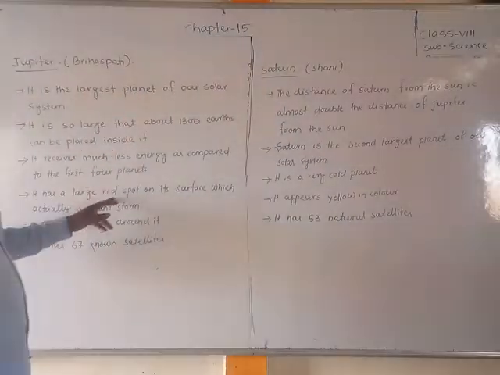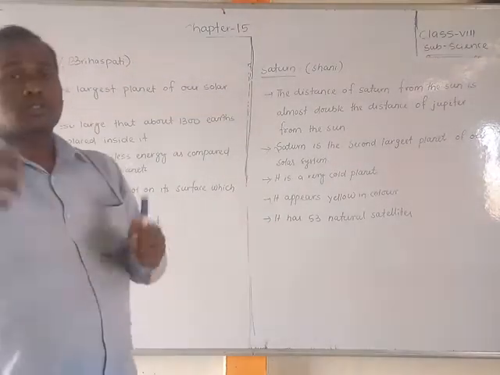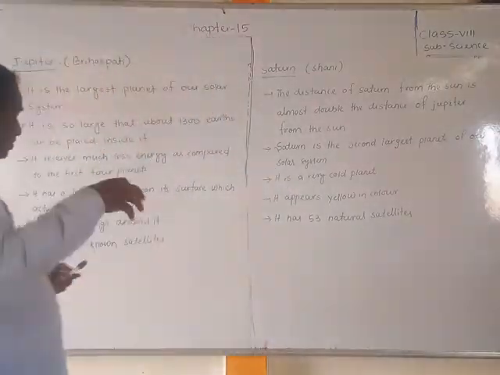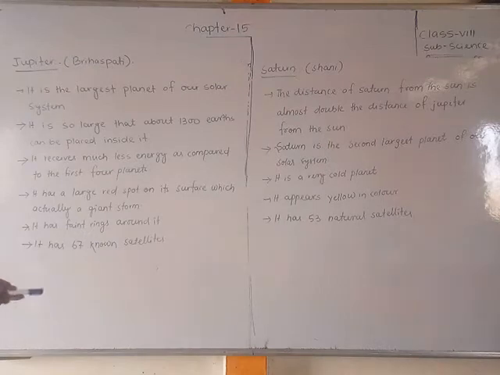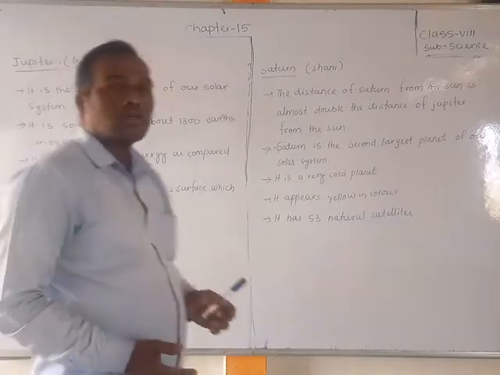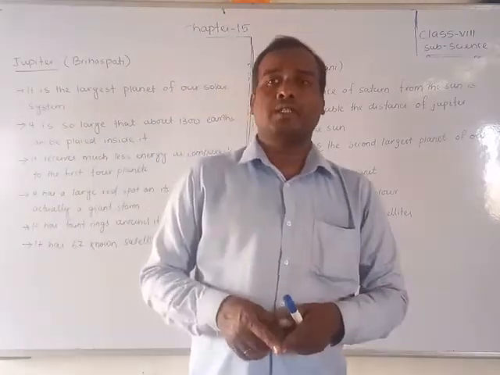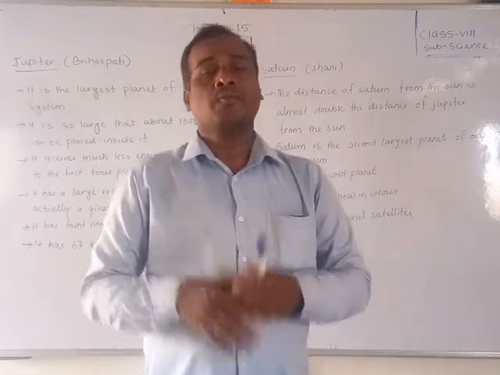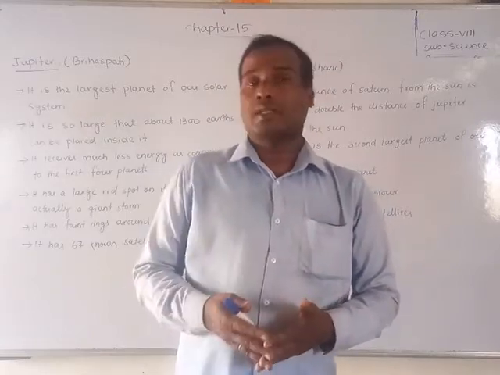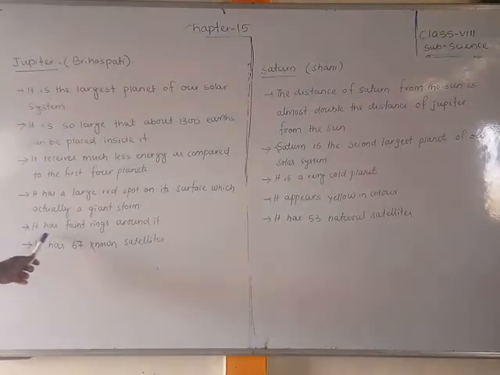It has a large red spot on its surface, which is actually a giant storm. There is one big spot on the surface, which is called a giant storm. It has faint rings around it. I already told you that all the outer planets have rings, like a covering around them. If you see the pictures, you can easily identify that all the outer planets have rings around them.